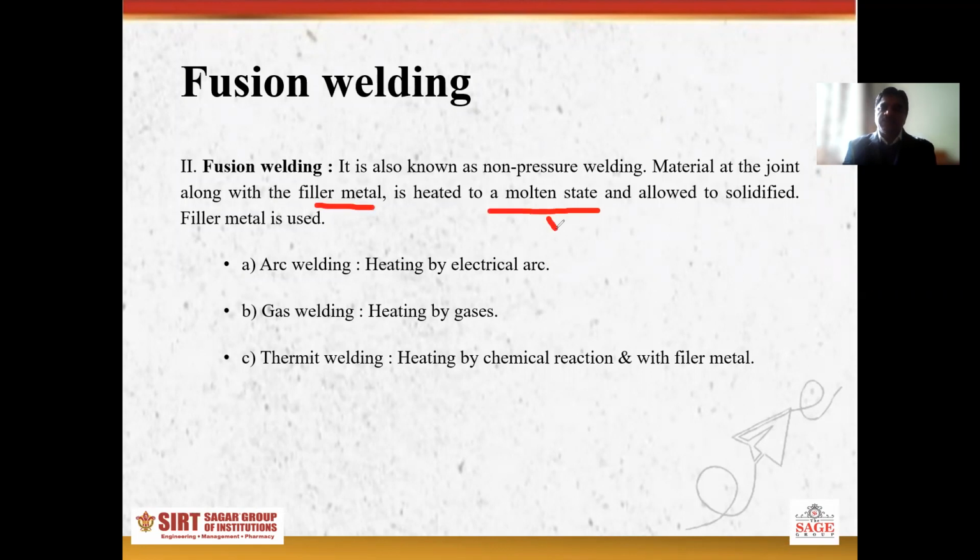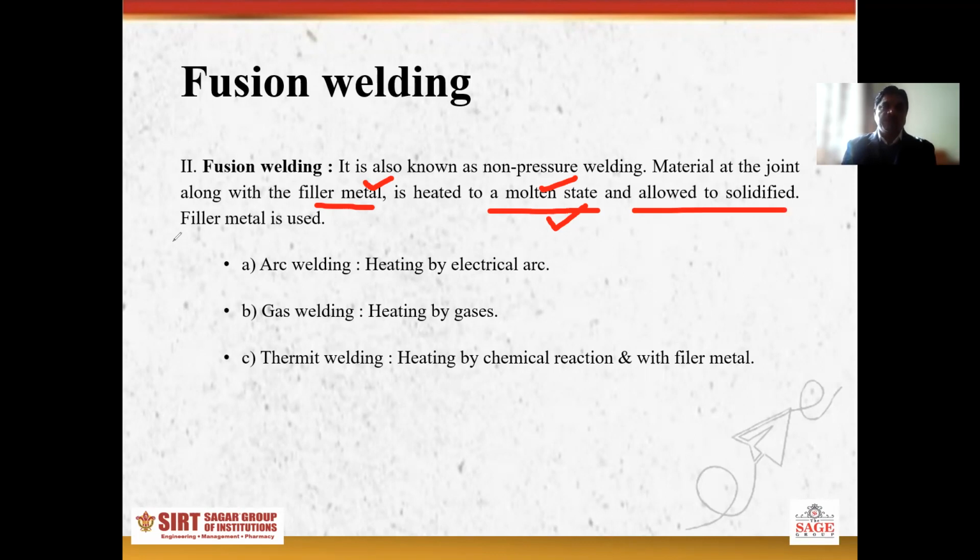That means in fusion welding, the metal pieces are heated above the melting point of the metals. Above the melting point, the state is molten. That means heat the material up to the molten state, and then add the filler material. After that, allow it to solidify to prepare the joint.